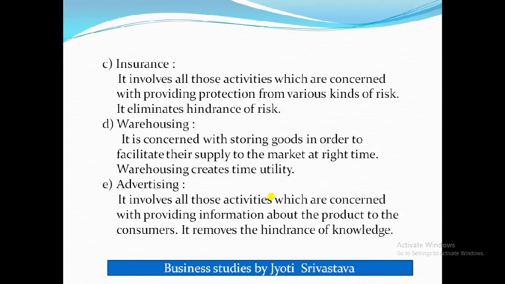Then next is warehousing. It is concerned with storing goods in order to facilitate their supply to the market at the right time, and therefore warehousing creates time utility. Whenever the product is required, you can supply it to your customer. Till then you need to store those goods.